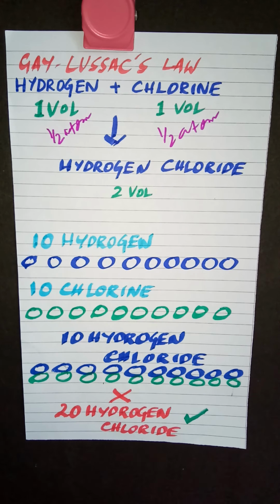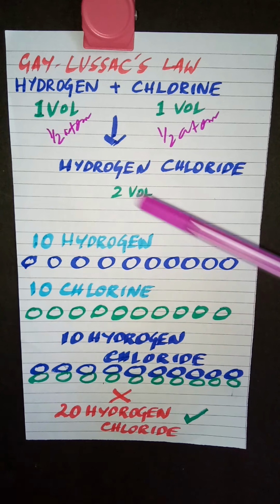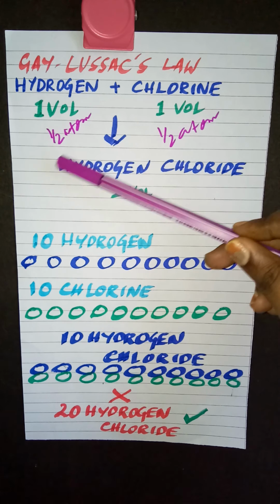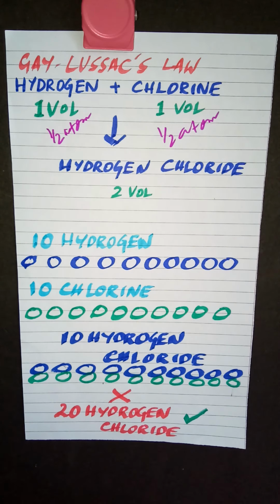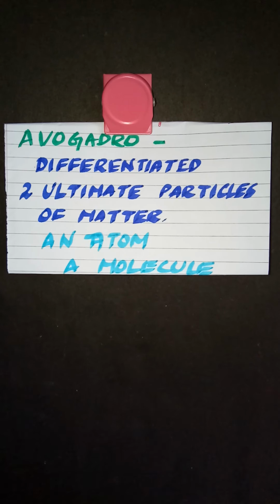2 volumes of hydrogen chloride. But this is in direct conflict with Dalton's atomic theory, which states that atoms are the ultimate particles of elements, and you cannot divide one atom; only half an atom cannot take part in a reaction. So to explain this, an Italian scientist, Avogadro, came up with a law.